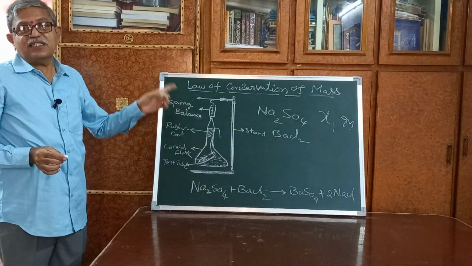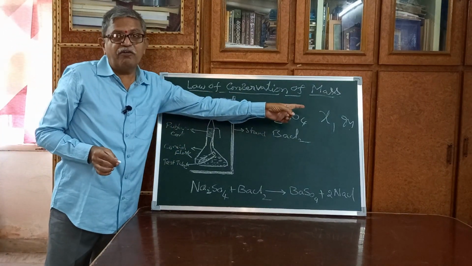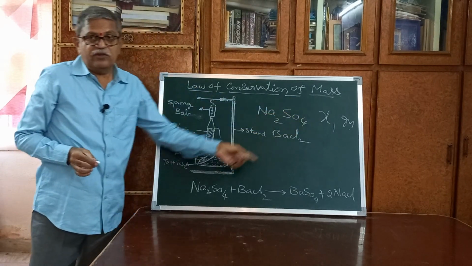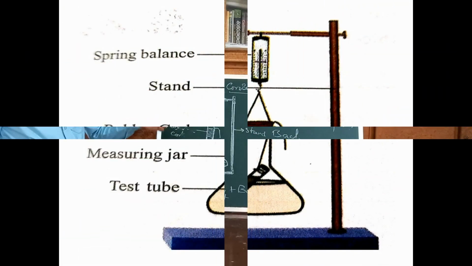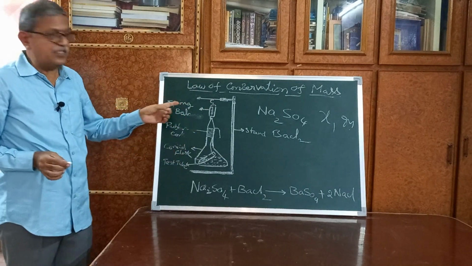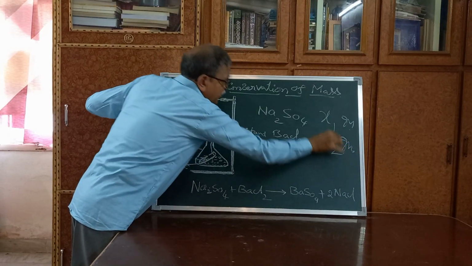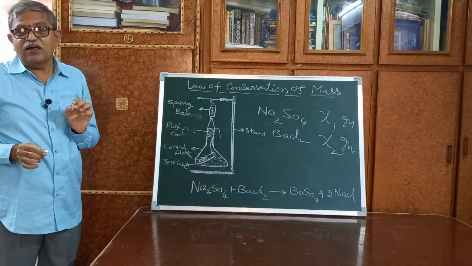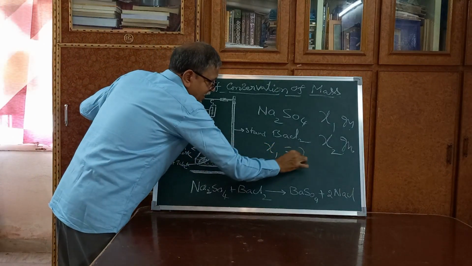So before conducting this experiment, we weighed the total weight of the apparatus, that is x1 grams. Now again we measure the weight of the total apparatus by using the spring balance. This time this weight is x2 grams. If you compare these two weights, they will be similar or equal. So x1 is equal to x2.